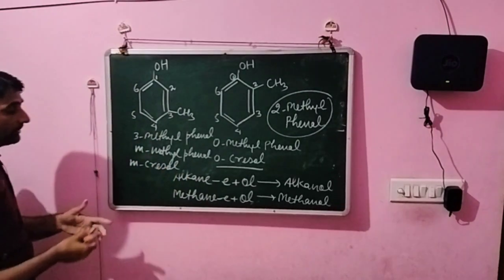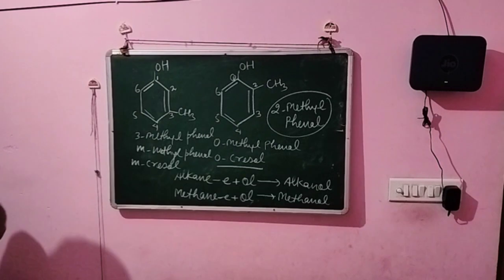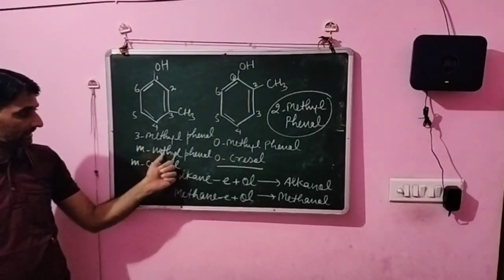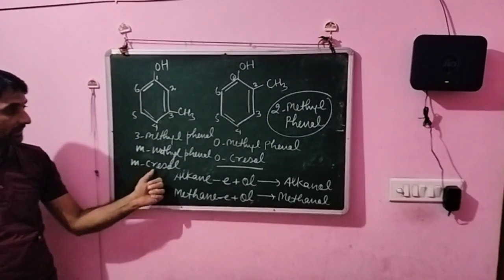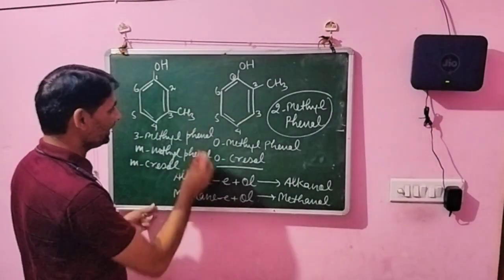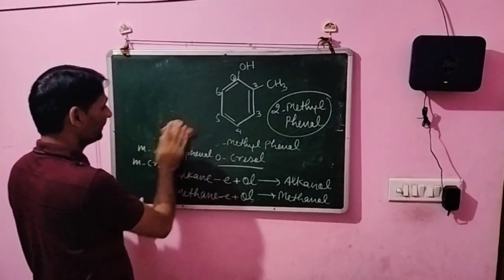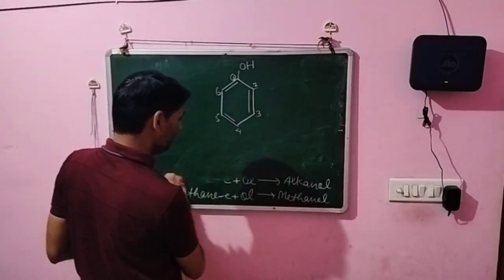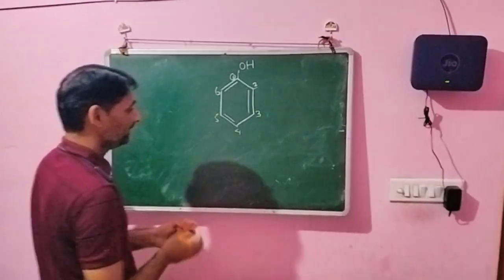So this compound is also named 3-methyl phenol, and meta-methyl phenol is meta-cresol. Suppose that we write the same compound like this, with the CH3 at this position.